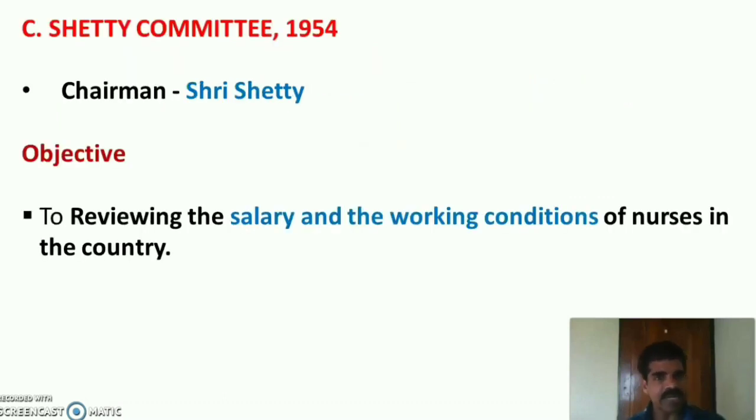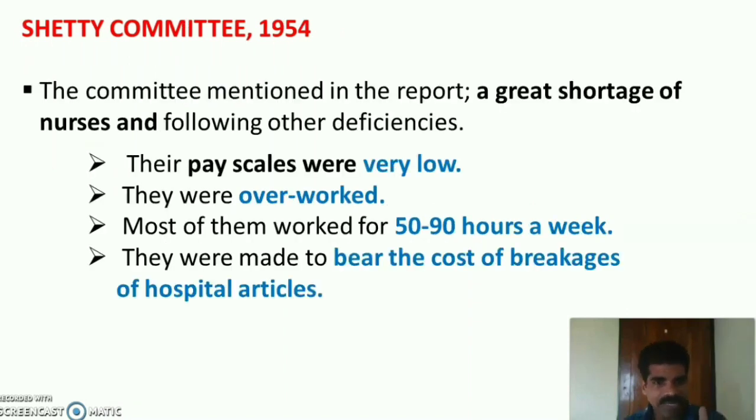Then Shetty Committee 1954. Government of India appointed another committee under the chairmanship of Sri Shetty in 1954 with the objective to review the salary and working condition of the nurses in the country. The committee mentioned in their report a great shortage of nurses and other deficiencies such as their pay scales were very low, they were overworked, and most of them worked for 50 to 90 hours per week, and they were made to bear the cost of any breakages of hospital articles, etc.